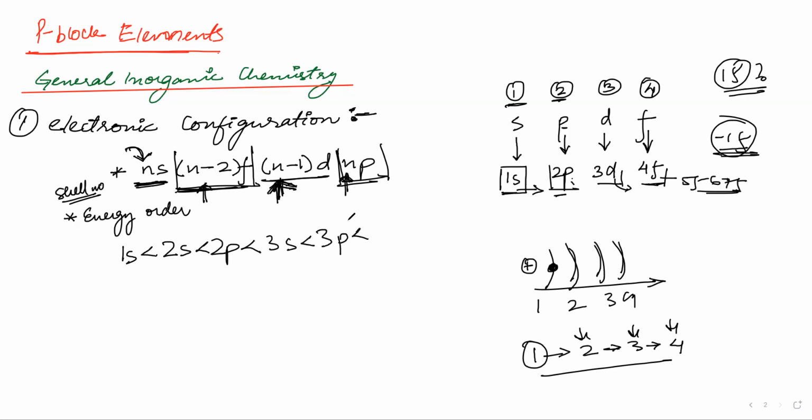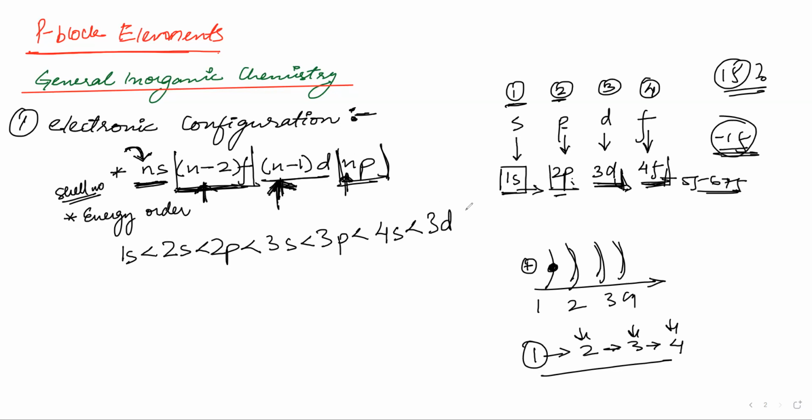Now, with p, 3 has been exhausted. What will be the next number that I will put here? 4s. Very good. Now, if I put 4 in this formula, how much will be f? 2f. Does 2f exist? No. If I put 4 here, how much will be d? It will be 3d. Does 3d exist? Yes. So now you will have 3d.